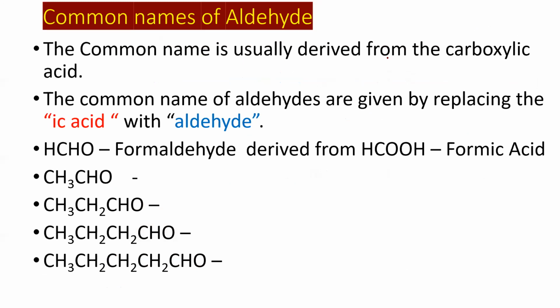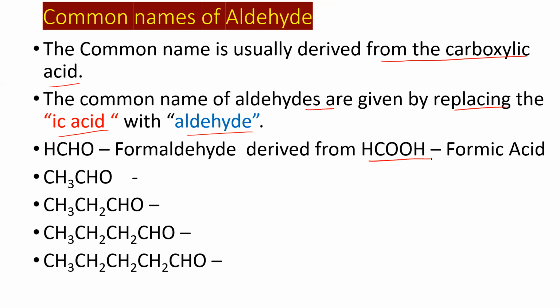And these are the common names of aldehydes. The common name is usually derived from the carboxylic acid because these are all the parent compounds. So many organic compounds can be synthesized from carboxylic acid because carboxylic acids are available naturally. Natural availability is more, so we can get the source. From that source, we can prepare aldehydes, ketones, alcohols, hydrocarbons. The common names of aldehydes are derived by replacing IC acid with aldehyde. So we have to replace IC acid and add the word aldehyde. Simply we can do.